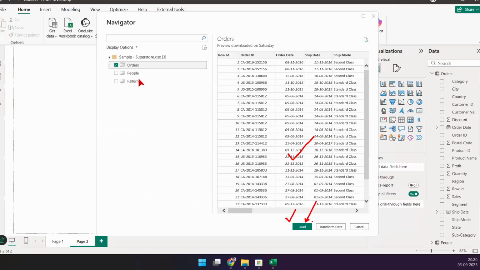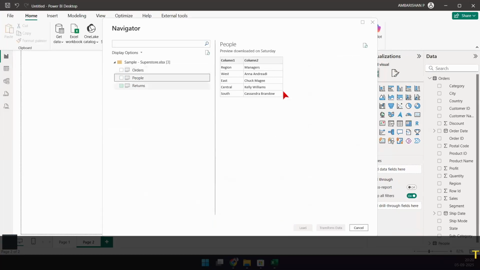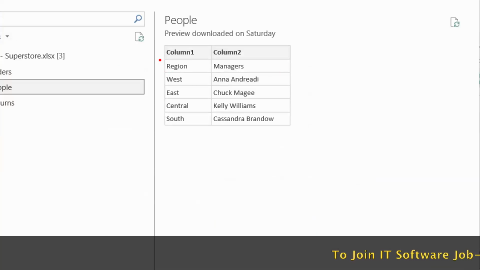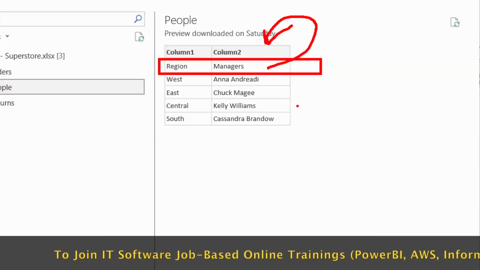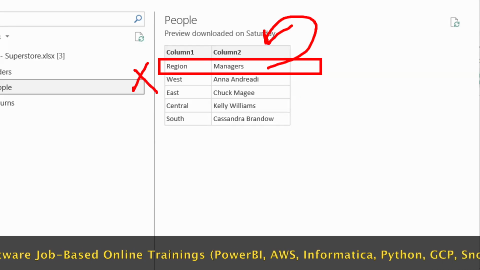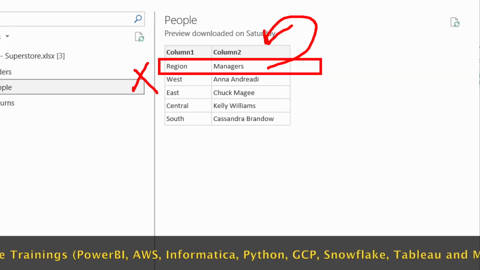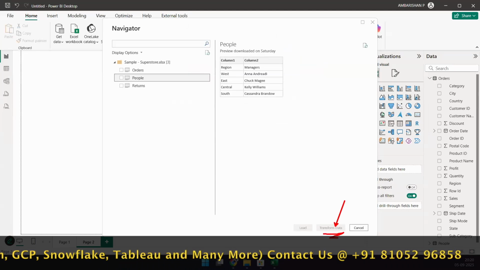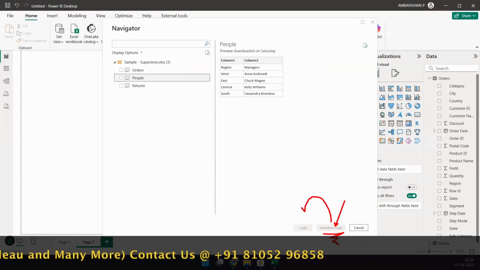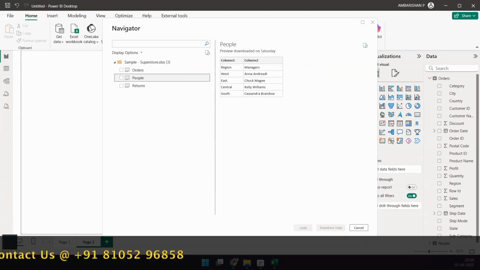But if the data is not looking good, for example, the people sheet was not fine. This had issues with the headers. We had to fix these headers and then load it. So when the headers are not proper, when there is a discrepancy with the data, when your data is not looking good, that's when you take that one extra leap of transforming the data and then loading the data. Okay, that's when we do it.